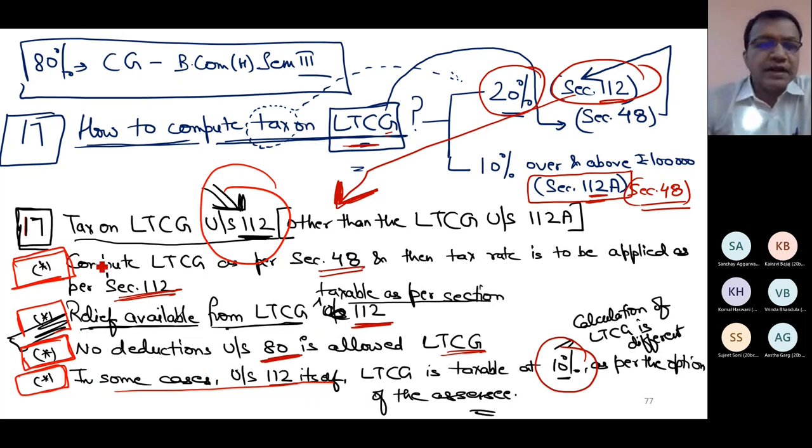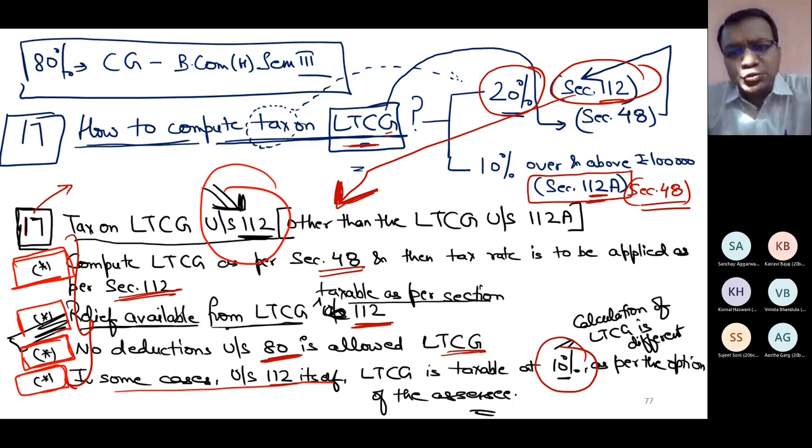So now I am starting a new heading, number 18: how to tax the LTCG which is covered under section 112A. And just like I told you 4 points in section 112, some points I will tell you in 112A also. So I will try to relate 112 and 112A. So I'm preparing a new heading.